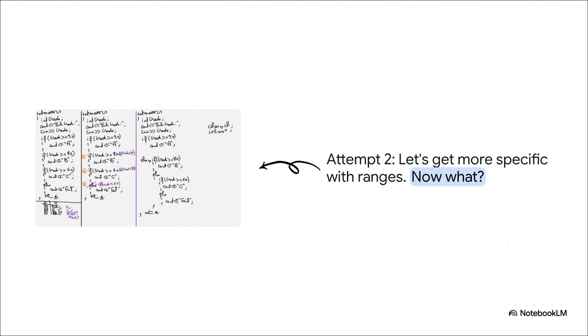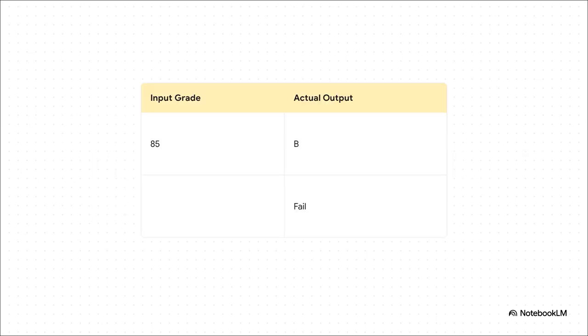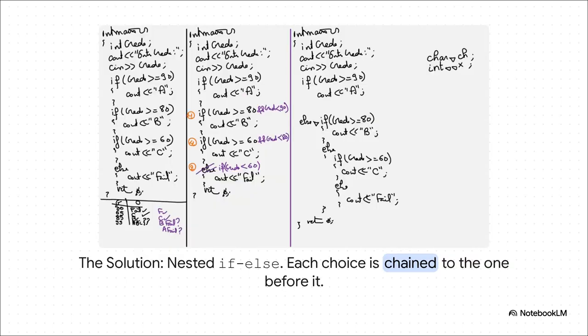Okay, back to the drawing board. Let's get way more specific. We'll add range checks. For a B, we'll say the grade has to be greater than 80 and less than 90. That should box things in and fix it for sure. So we test it again. An 85 correctly gets a B. Awesome. But then it also says fail. We've fallen into another logic trap. The problem here is that the final else statement is only attached to the very last if. It has no idea about the other checks we did before it. The real solution, the elegant solution, is to nest our choices.